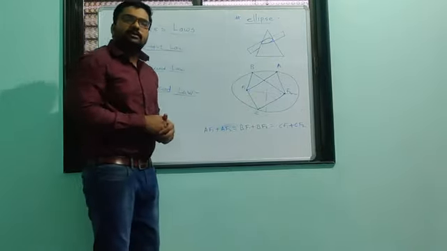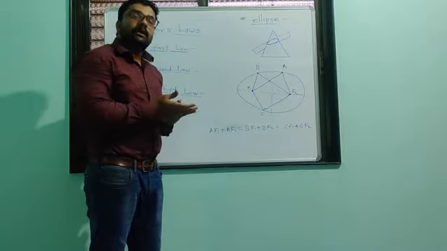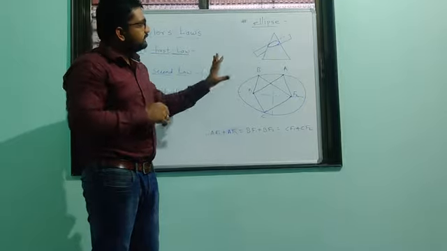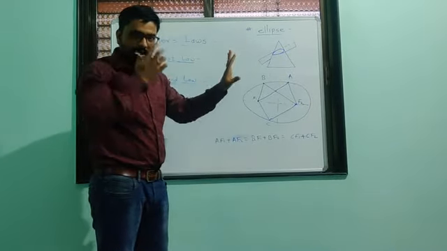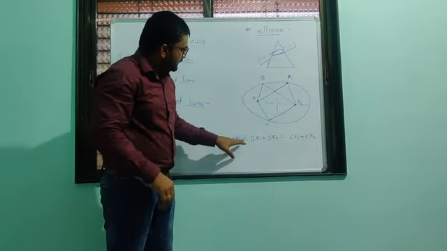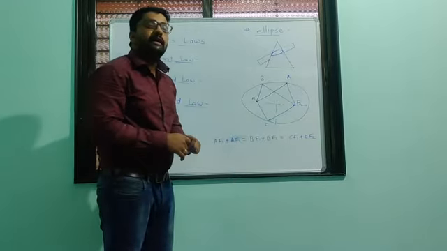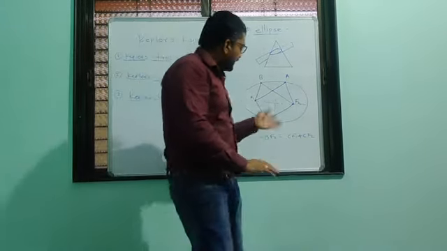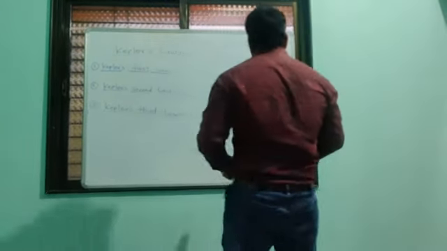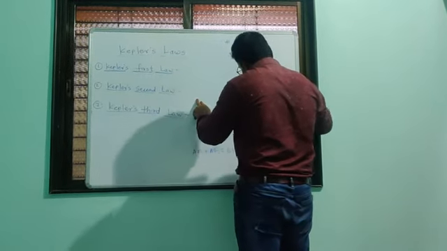So if you take any point on the ellipse, the sum of the distances of that point from the two foci is always constant. This is about the ellipse. Now we have to see Kepler's first, second and third law.